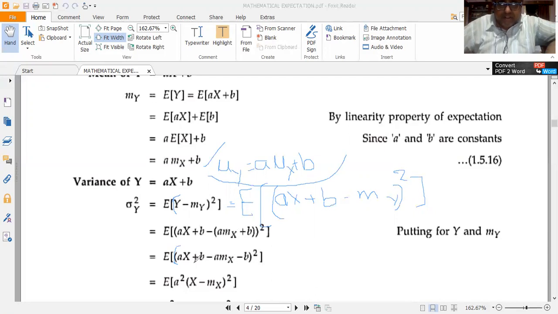Now this plus b and minus b gets cancelled, and I am left with the expectation value of a into x minus mu x the whole square.